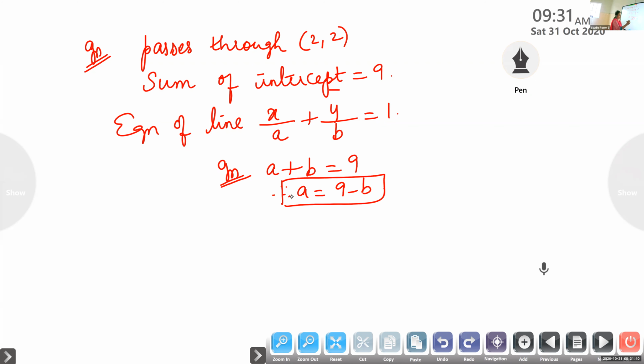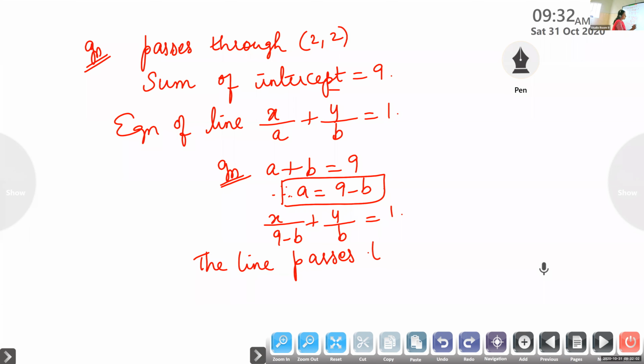So the equation will become x by 9 minus b plus y by b is equal to 1. We substitute a as 9 minus b. Now, the line passes through 2, 2.